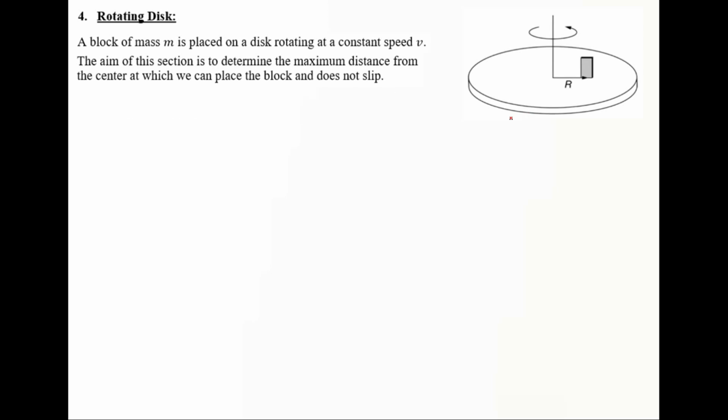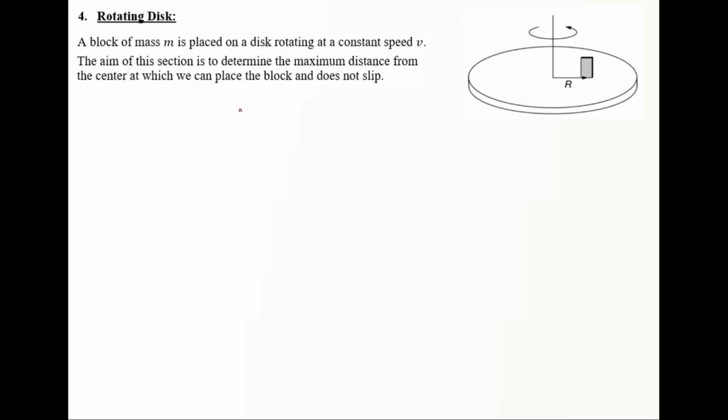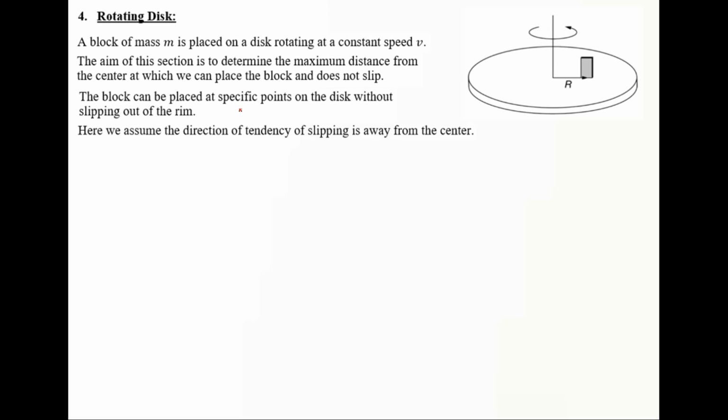The aim of this section is to determine the maximum radius from the center at which we can place the block and it doesn't slip. By maximum, it means we are at the verge of motion. This is important because the static friction would be replaced by mu s Fn. The block can be placed at specific points on the disk without slipping out of the rim. Here we assume the direction of the tendency of slipping is away from the center.